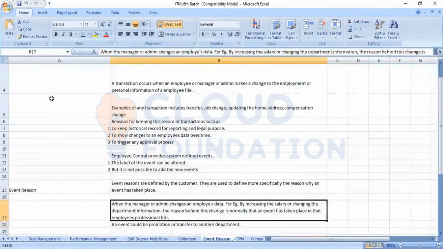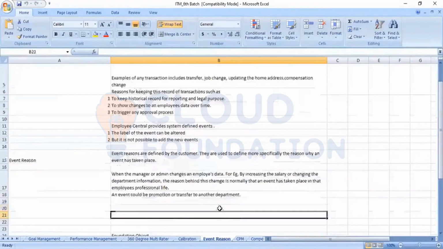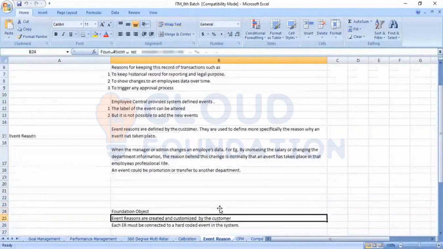For example, if a manager had been making changes to the employee data, for example by increasing the salary or by changing the department information, the reason this change is normally happening is that an event has taken place in the employee's professional life. It could even be a promotion or a transfer to another department. That is something coming under the event. Event is a foundation object.